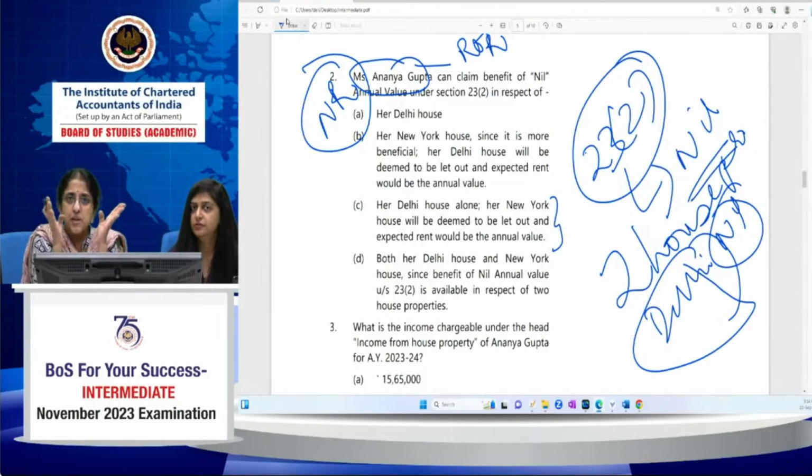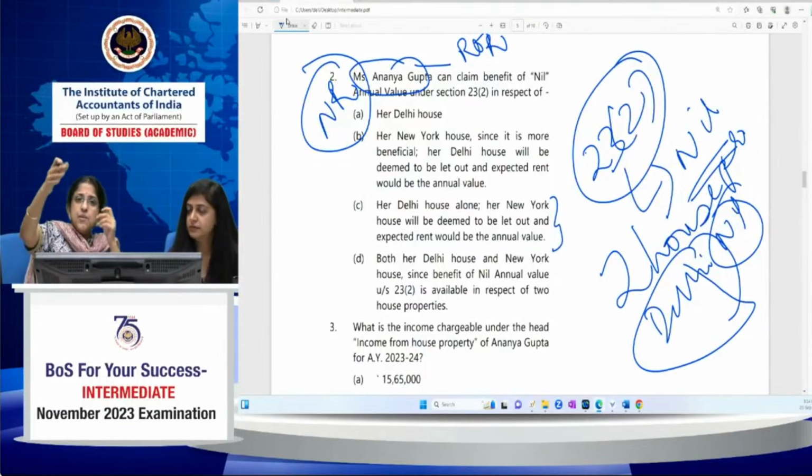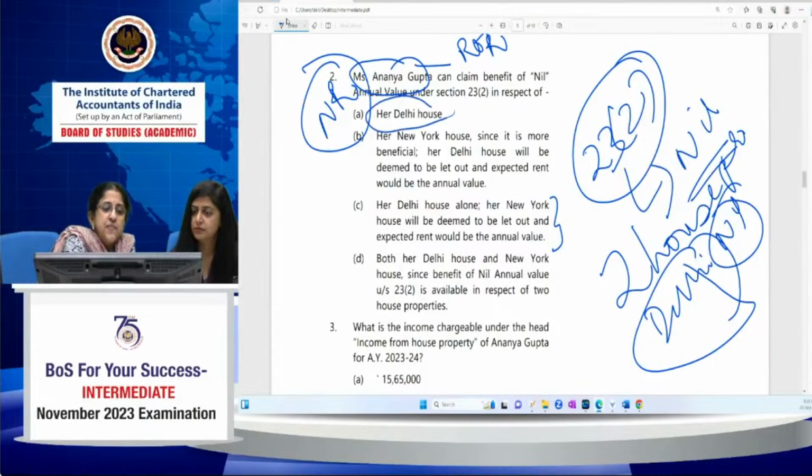In respect of a US property, it's a self-occupied property. But why would she claim nil? Because it's not included in the scope of my total income. Income accruing or arising outside India is included in the scope of income only of a resident and ordinarily resident. In this case, Ananya Gupta is a non-resident. So a foreign property and foreign source of income is excluded. So the New York property is excluded from the scope of total income. So the 23(2) benefit she can claim in respect of her Delhi house.